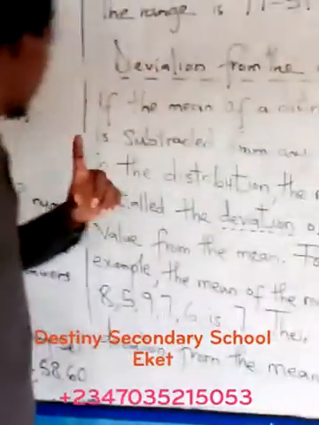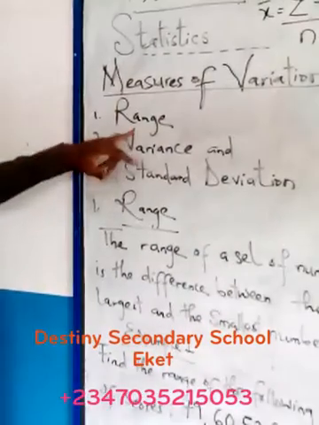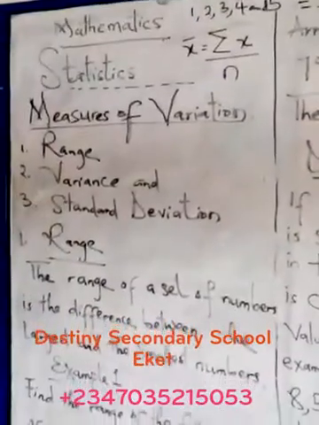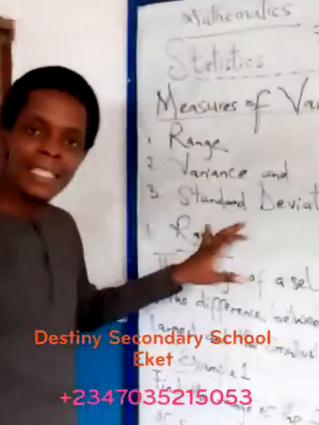Back to where we started, we said measures of variation. We talked about range, variance, and standard deviation. Because of time, the next episode will be on standard deviation.